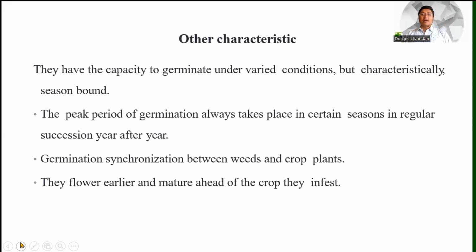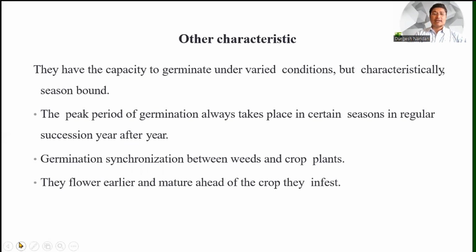They flower earlier and mature ahead of the crop they infest. So the earlier maturity capability is found, and it is very good for them, because after germination there is synchronization between weeds and crop plants. So their growth ability is higher than that of our crop plants, and the peak period of germination always takes place in certain seasons in regular succession year after year.